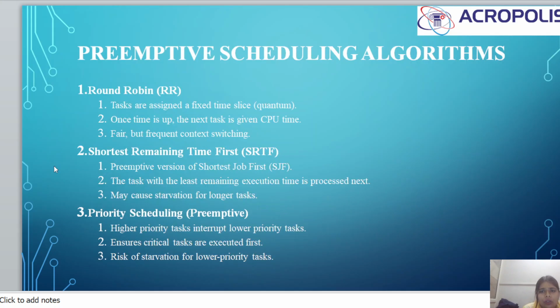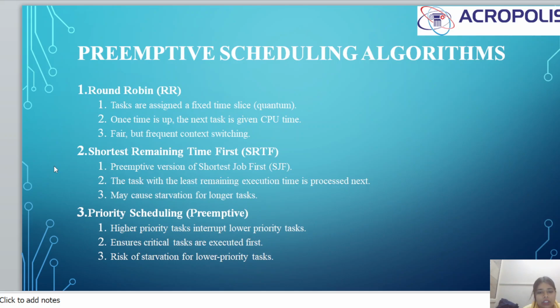Here we are describing in short the preemptive scheduling algorithms. First, round robin. In round robin, tasks are assigned a fixed time slice, that is the quantum. Once the time is up, the next task is given CPU time. Fair, but frequent context switching. The second one is shortest remaining time first, that is SRTF. It is a preemptive version of shortest job first, SJF. The task with the least remaining execution time is processed next. It may cause starvation for longer tasks.